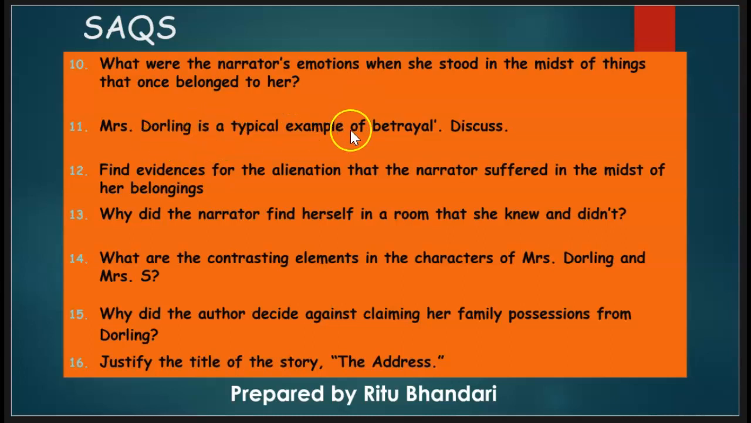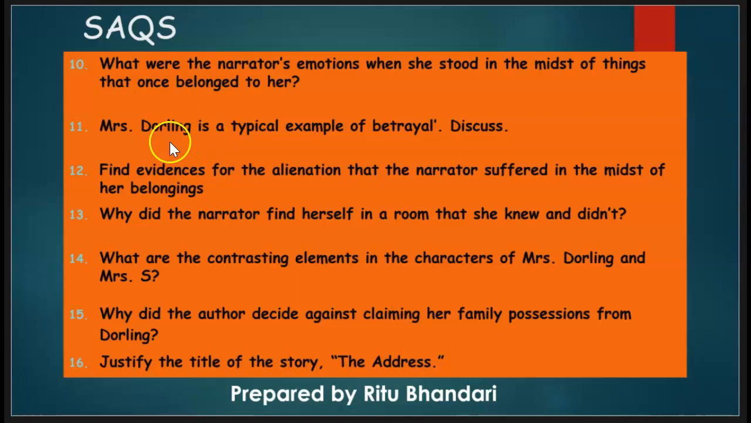Mrs. Darling is a typical example of betrayal. Definitely she is, because we can substantiate it with examples from the text. She had offered to take care of the narrator's mother's belongings, but it was all with an ulterior motive. She was very opportunist. She wished, in fact, that none of them would ever return back from the war, and then automatically Mrs. S's belongings would become hers.